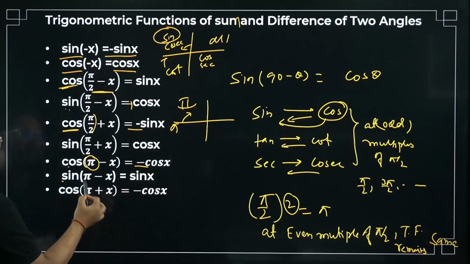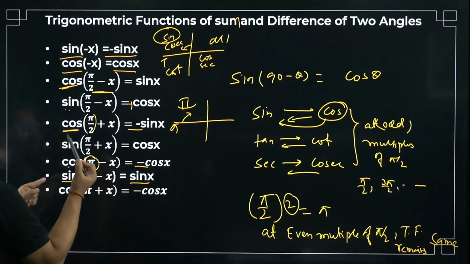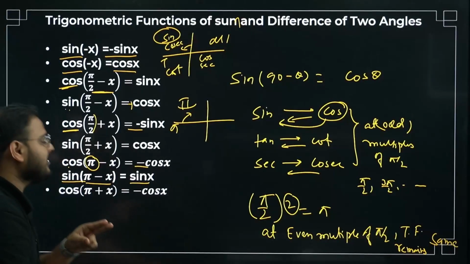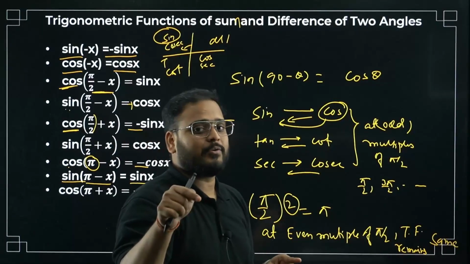Here, sine of pi minus x. What happens? Even multiple of pi by 2, so sine remains sine. Pi minus x is a second quadrant angle, hence positive. Getting my point or not? Let me know in the comment section of this video that you got this part.